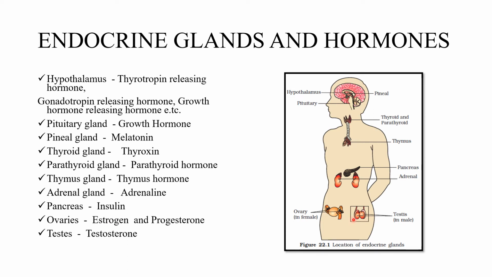ovaries also do a dual function. Ovaries produce the gamete, ovum or egg. In addition to that, it secretes estrogen and progesterone hormones. Then testes, it produces sperm. In addition to that, it secretes testosterone. So these hormones in reproductive organs are very helpful for secondary sexual characters.